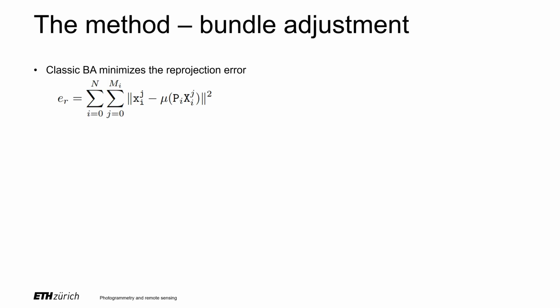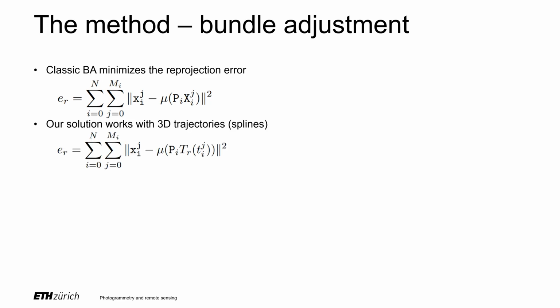In standard bundle adjustment, the camera and point parameters are adjusted by minimizing the reprojection error over all observations. In our approach, we replace the individual 3D points by splines that are parameterized by time. Instead of adjusting the 3D coordinates of the points, we adjust the control points of the spline. Basically, the spline is sampled at the given time of each observation to obtain a 3D point, which is then projected to the image plane.